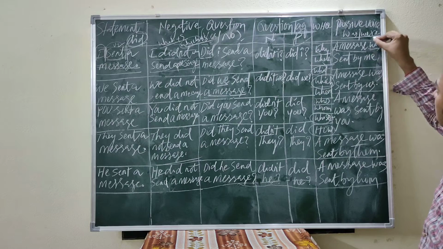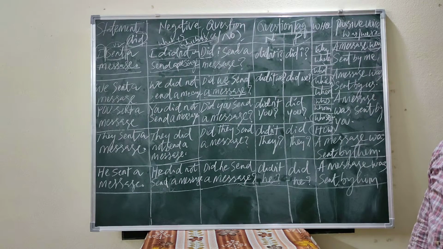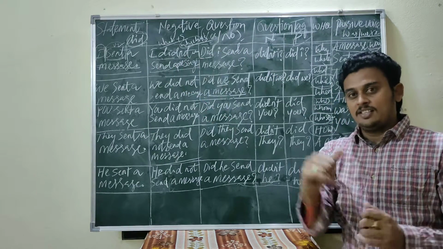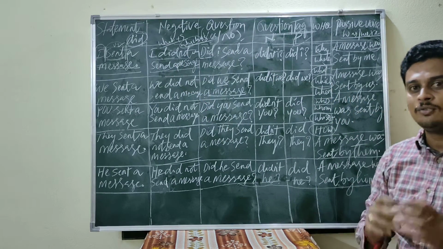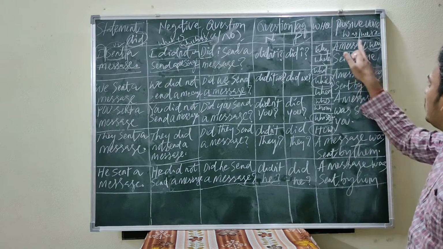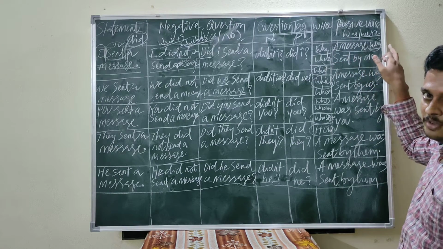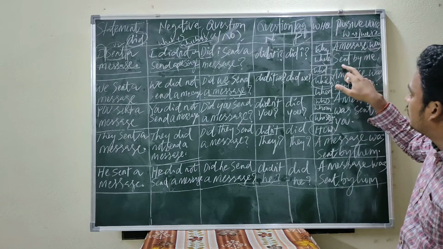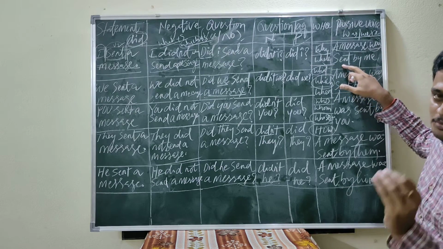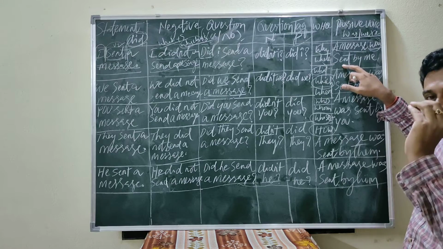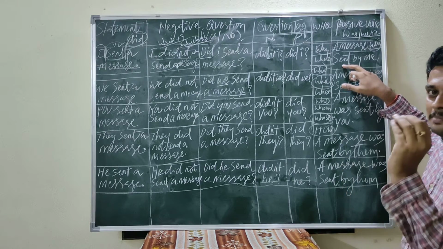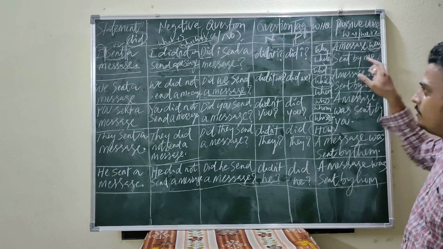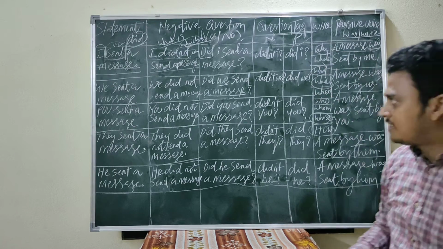A message was, here a message, the object, is placed in the subject position. Why have we written "was" here as the helping verb? Because in simple past tense two helping verbs are there, was and were. Now the message is singular, that's why we have placed "was" as a helping verb, and sent. Whenever you find the passive voice, the verb must be V3 form, that is past participle. A message was sent by me. I becomes me. Clear?